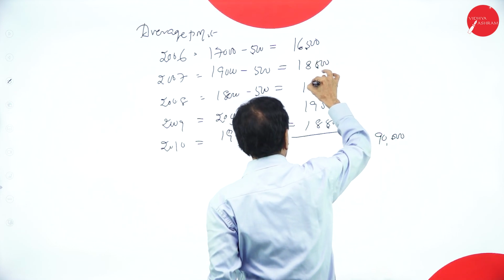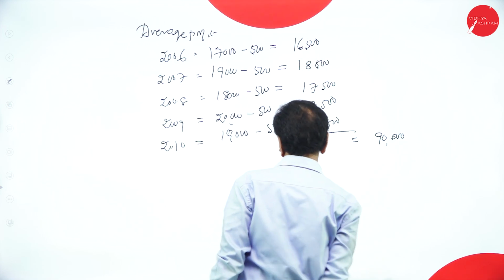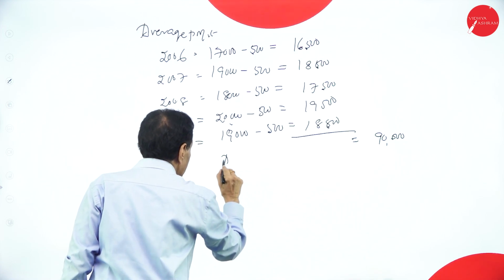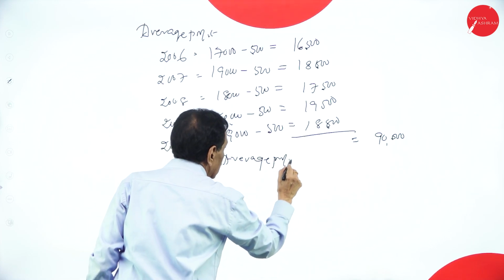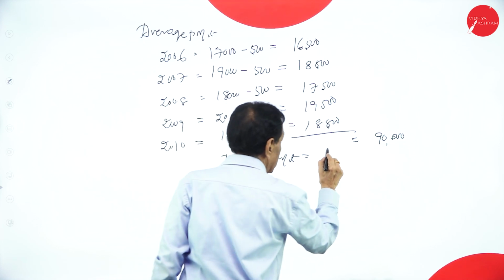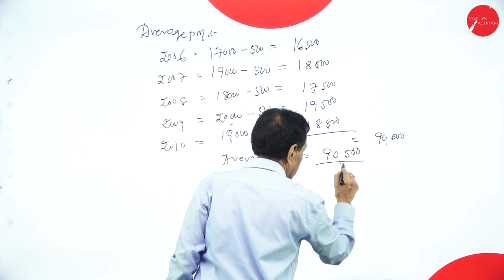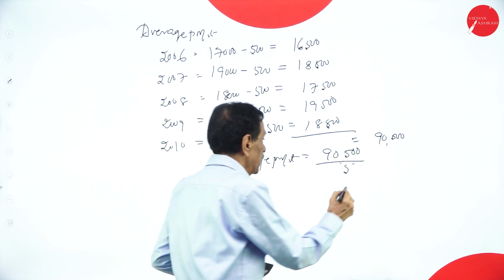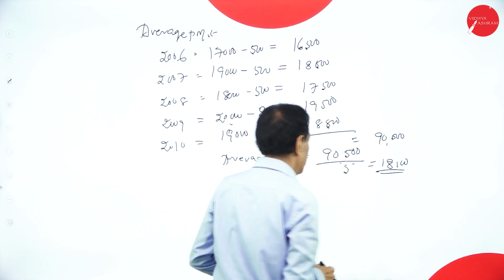Average profit: 90,500 divided by 5, 18,100. This is your average profit.